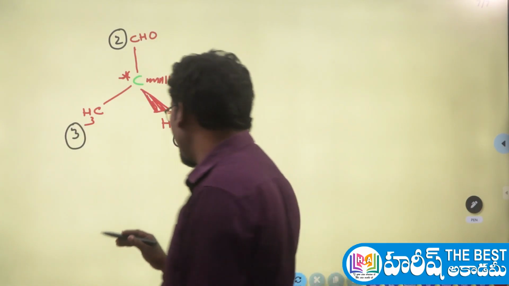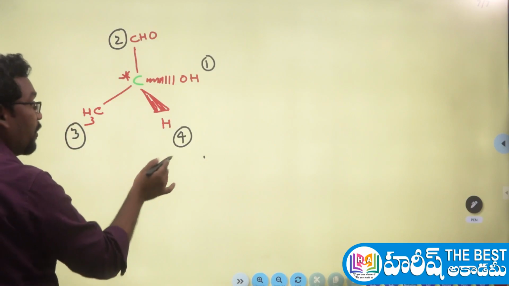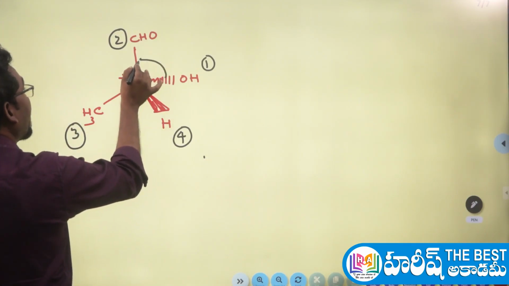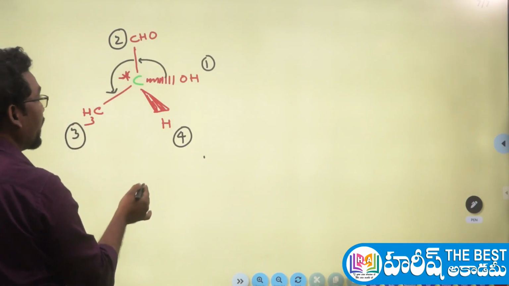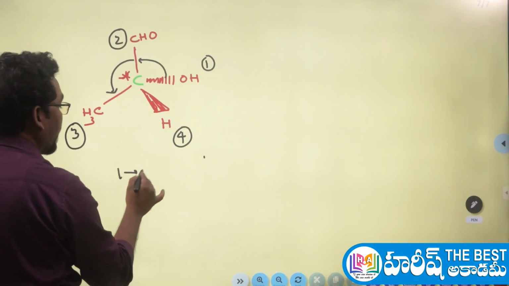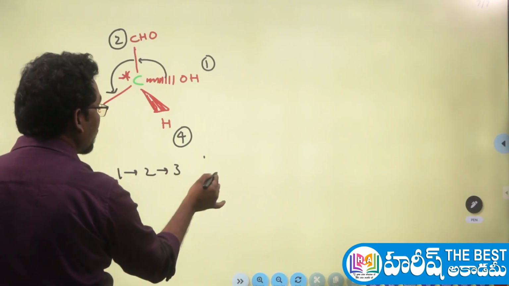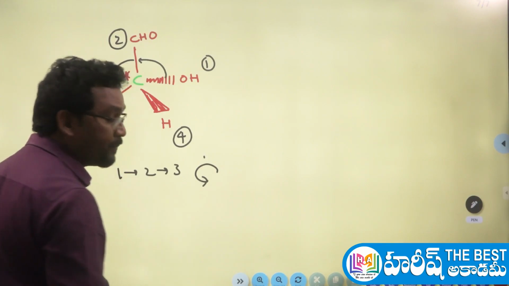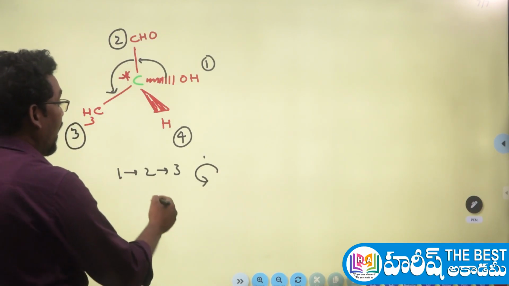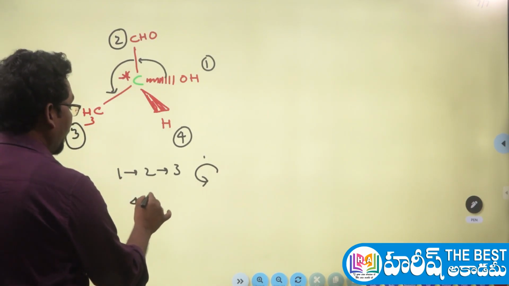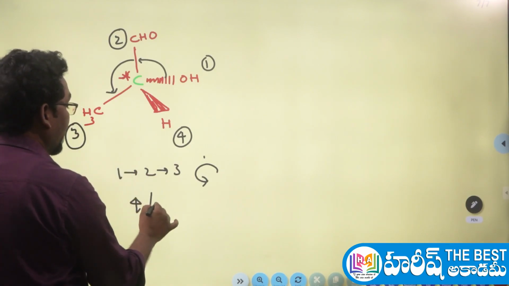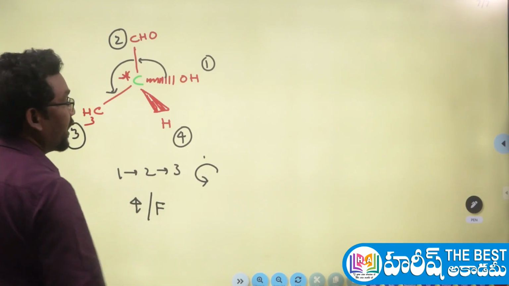Now view the molecule, forget about the 4th group, and view the molecule from the 1st to 2nd, 2nd to 3rd, and see how our eye direction is rotating. From 1st to 2nd and 2nd to 3rd, our eye direction is rotating in the anti-clockwise manner. And the 4th priority group is here on the front side bond. This bond is a front side bond.